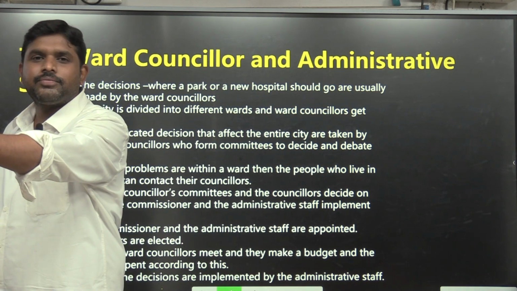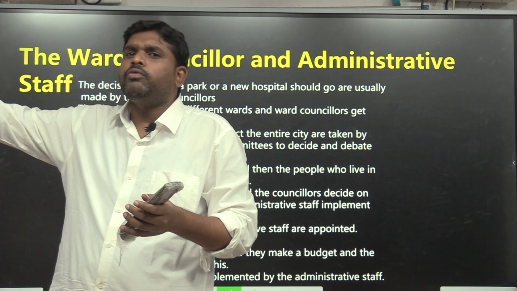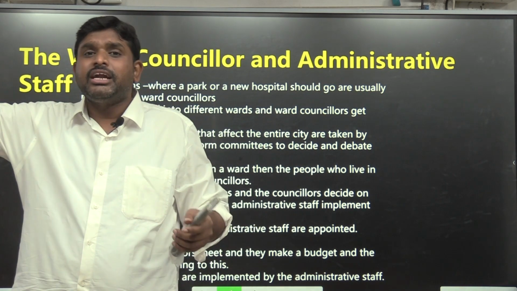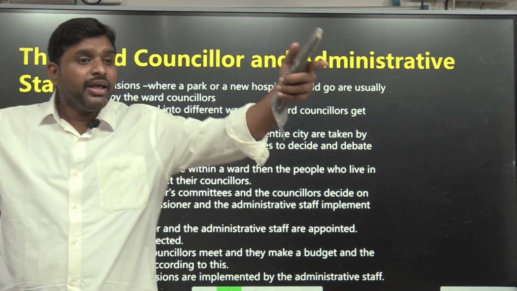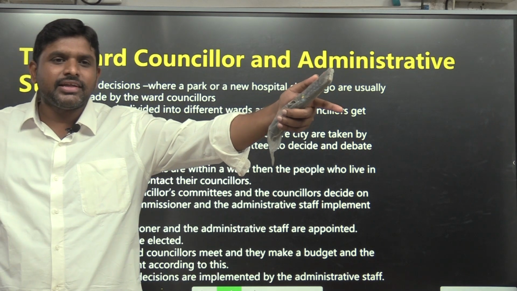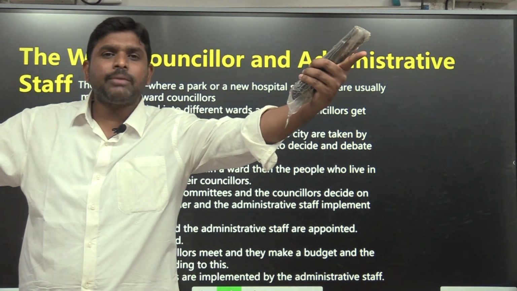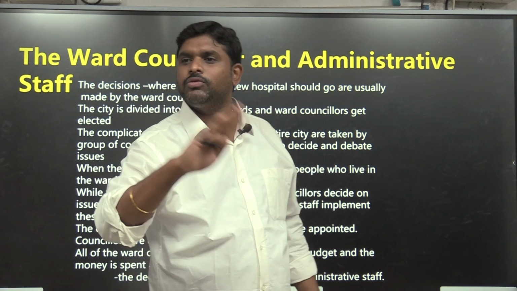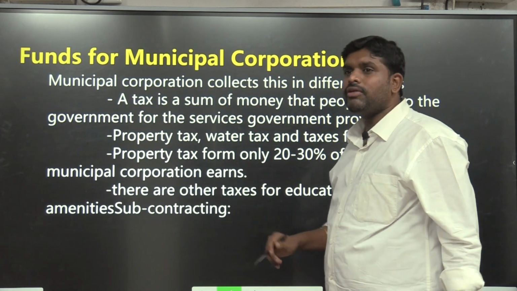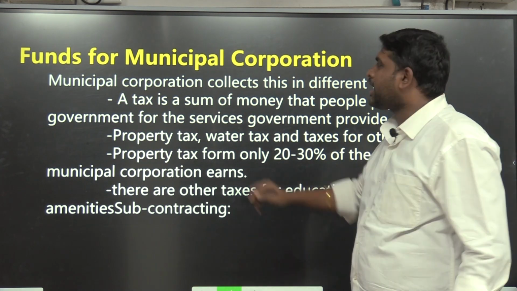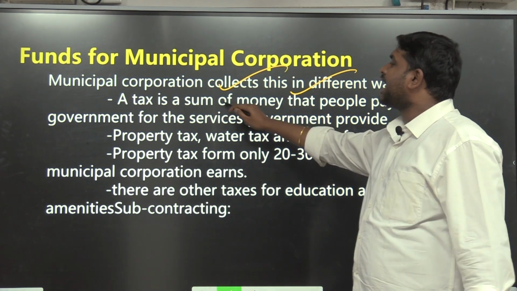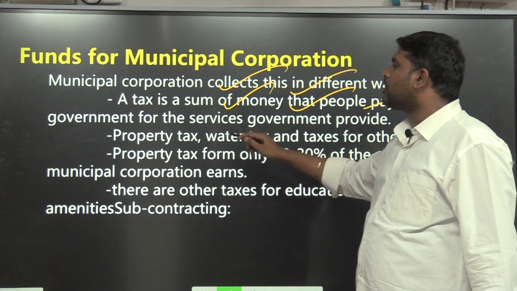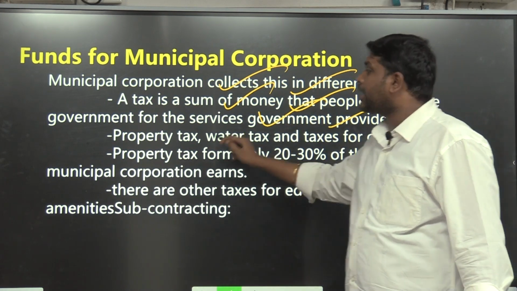municipal council. From those corporators, I will choose 10 to 15 people who will be implementing it. That body is called the standing committee. Here it is called Gram Panchayat. Who is the head here? Sarpanch. Here, mayor. Same, we just have to compare. Then funds, how will they get them? Same as there: taxes. A tax is a sum of money that people pay to the government for the services the government provides, like property tax.